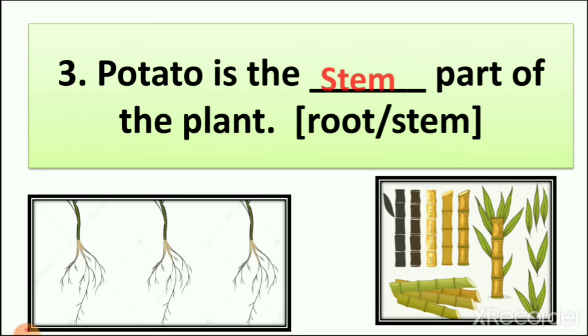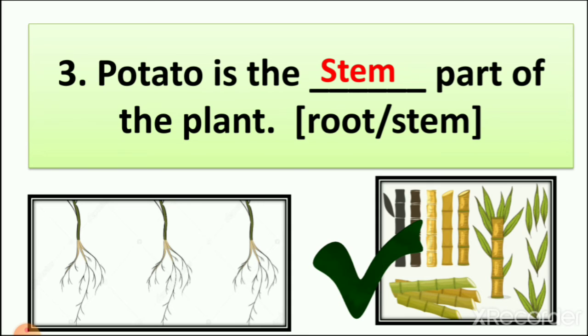So the right answer is stem. And what is right from this picture? Is the first picture of root or stem? It is a picture of root. So second, sugarcane is a stem of the plant. So the right answer is stem.